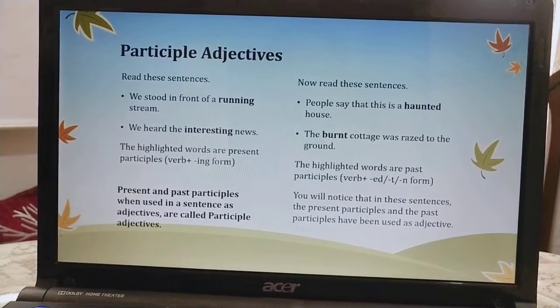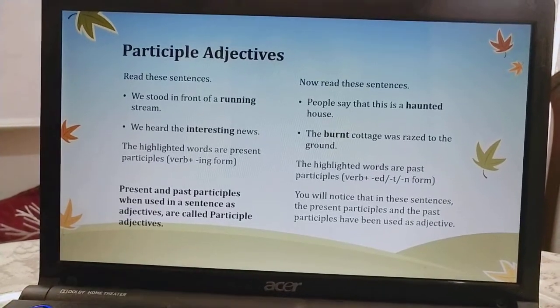What kind of news? Interesting. So these are basically the quality.